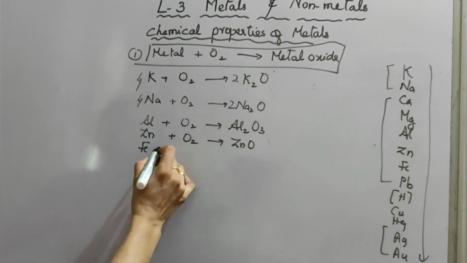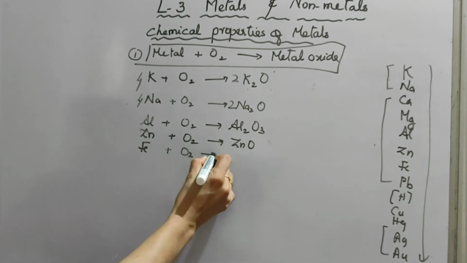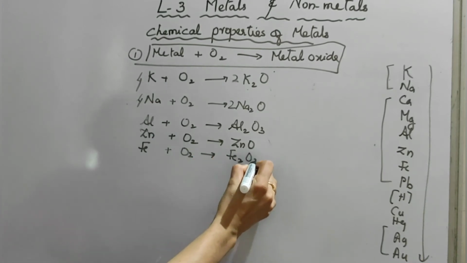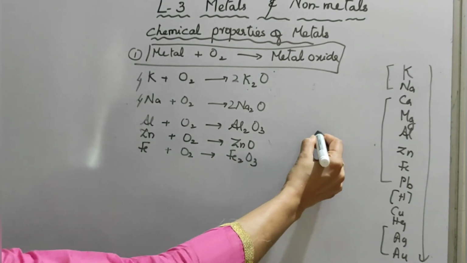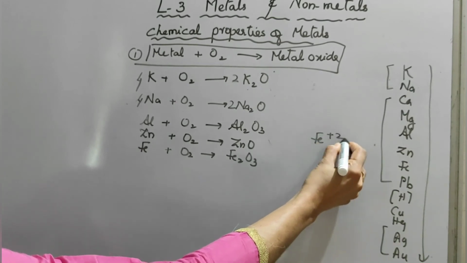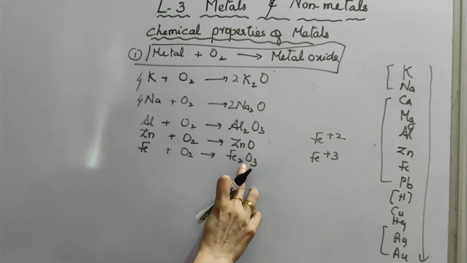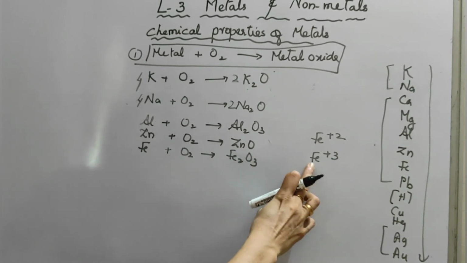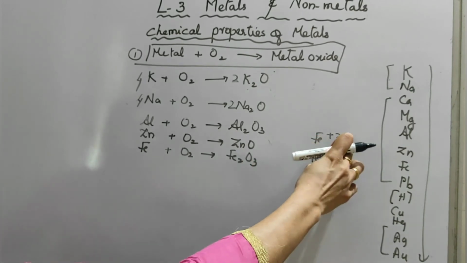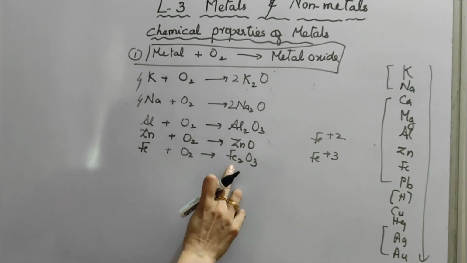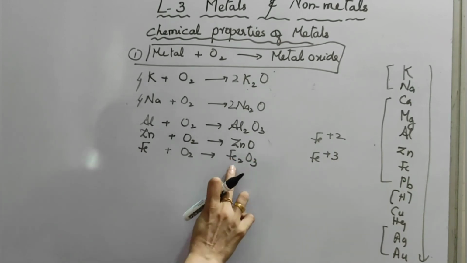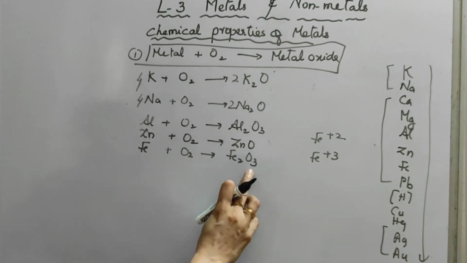And now take iron. Iron reacts with oxygen, giving iron oxide or ferric oxide. In the case of iron, there are two ionic states, Fe +2 and Fe +3, that is ferrous and ferric. We are always using ferric oxide. Otherwise, normally we can call it iron oxide.